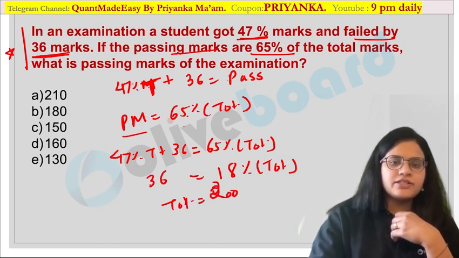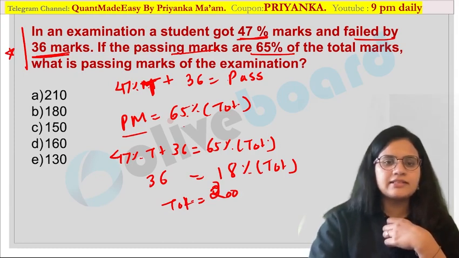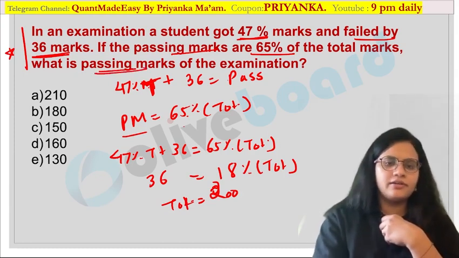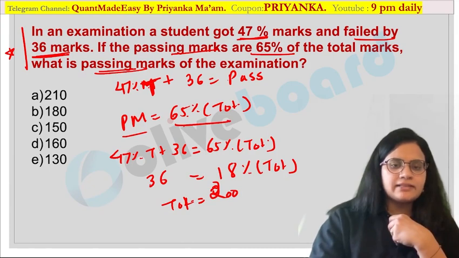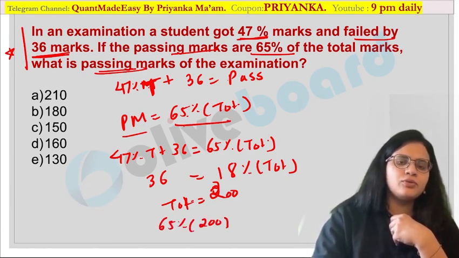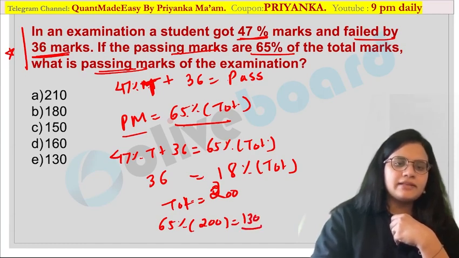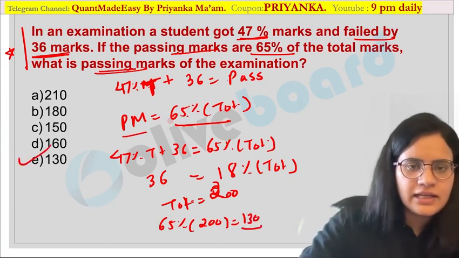Now what is asked in your question? They are not asking you total marks. They are asking you passing marks over here. Are you getting it? So what would be the passing marks? It is 65% of this 200, which is nothing but 130 marks would be the passing marks over here. Are you guys getting my point?